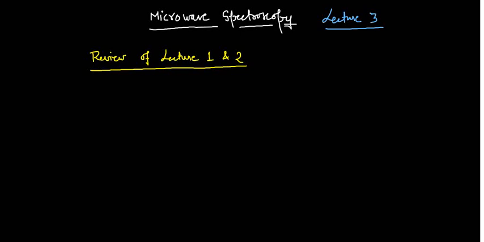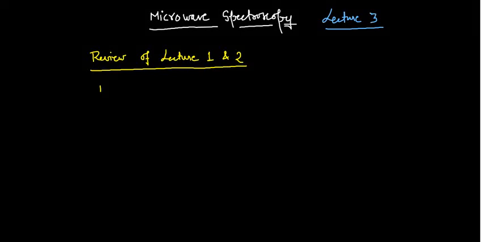In lecture 1 I explained the essential conditions for microwave activity.